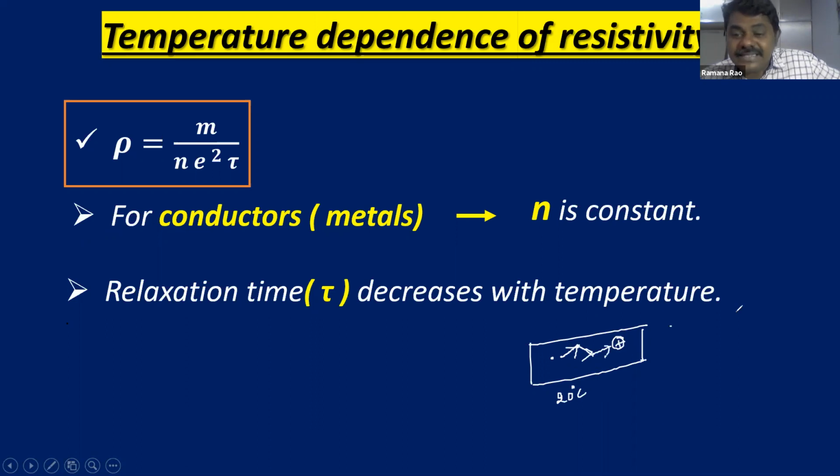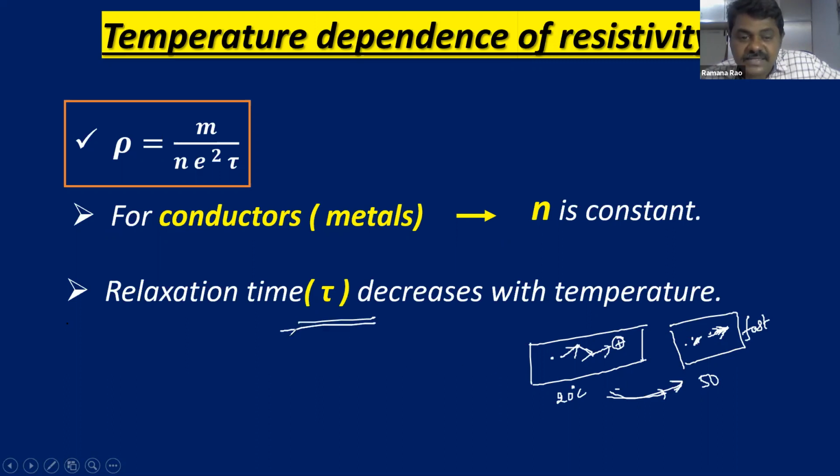If you increase the temperature, what happens? If you increase the temperature from 20 to 50, then these are going to move with high velocity, because of the increase in kinetic energy. As velocity increases, they take less time. They are moving fast. That's why relaxation time decreases.